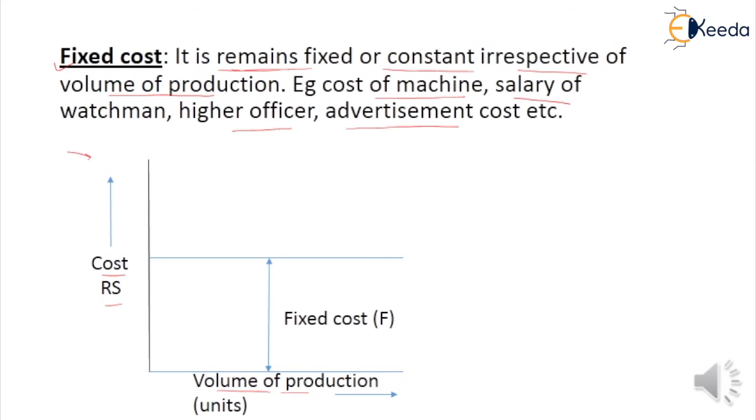From the figure, we see that the fixed cost does not depend on the volume of production. The volume of production increases, but the fixed cost stays fixed. It does not change with respect to the volume of production. Students, what is a fixed cost? It remains fixed or constant irrespective of the volume of production.